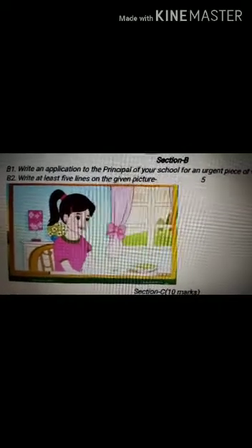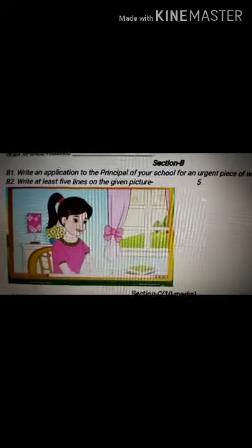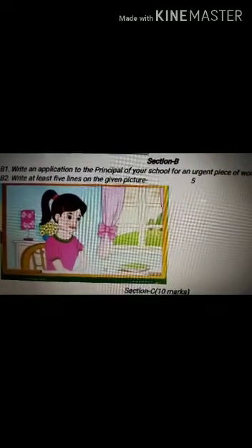Then you can write there is a window. Then there are 2 books kept on the table. So you have to make short sentences. There is a lamp. There is a curtain. There is a beautiful curtain. Okay, so in this way I have spoken so many sentences. You can write 5. I'll be glad if you write other sentences too, okay? Then I hope you have understood section B, that will be of 10 marks, 5 marks each. Here I have given application, so paragraph can also come.